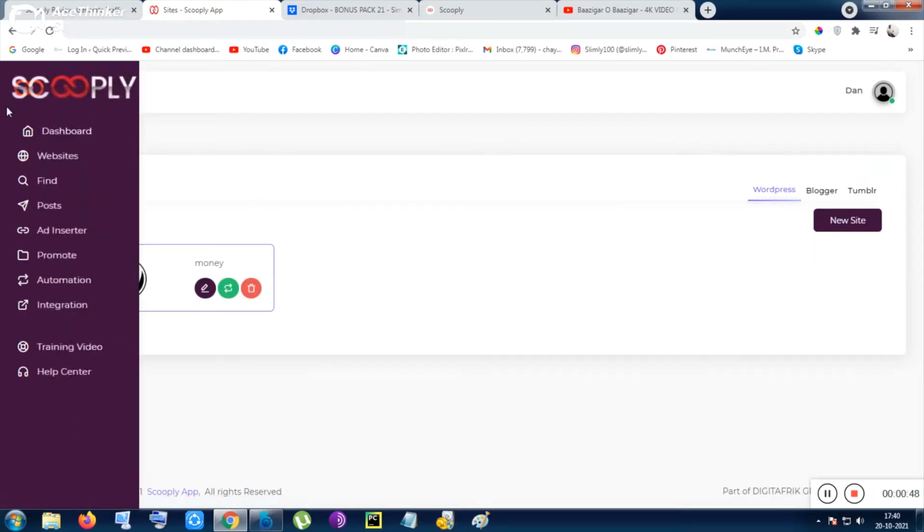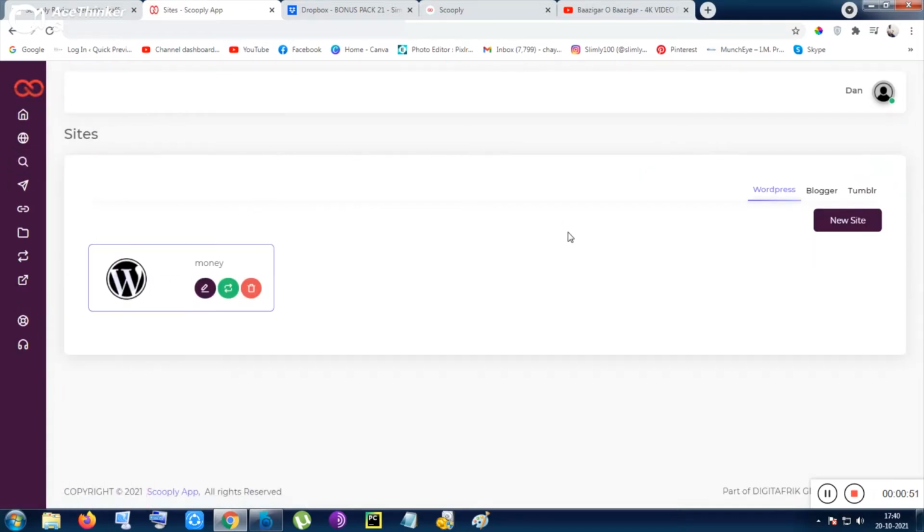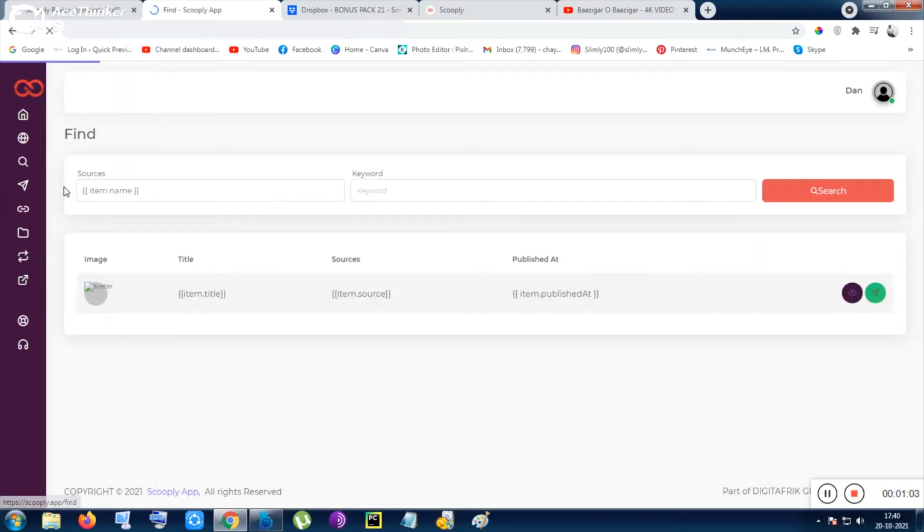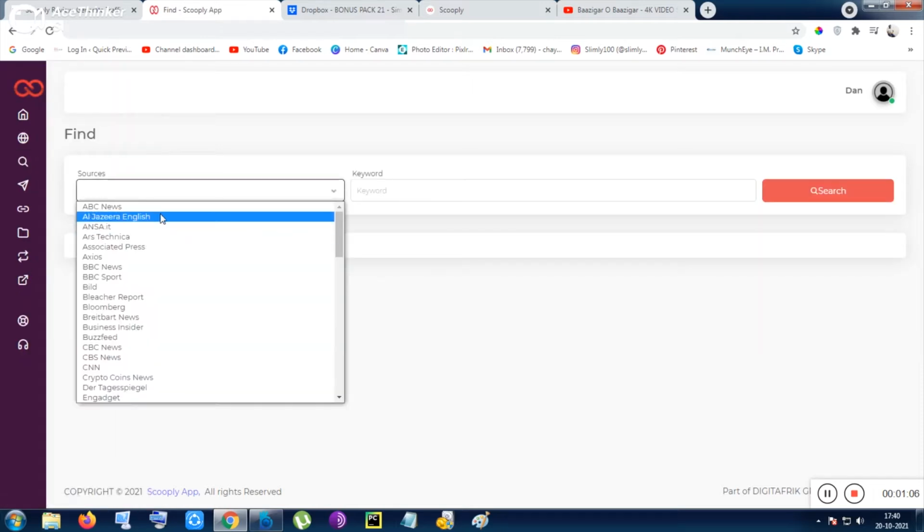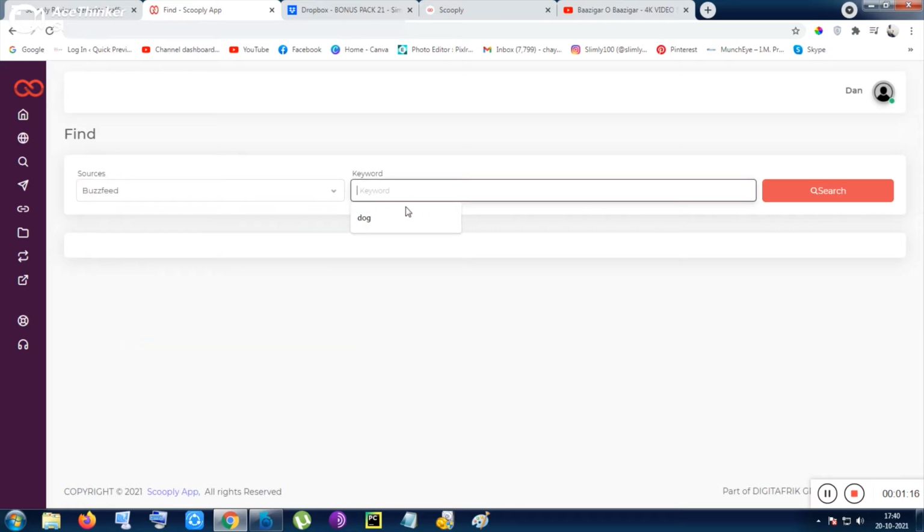This was the dashboard, and after that you need to integrate your websites like WordPress, Blogger and Tumblr. You can integrate three of the websites. Next thing is finding stuff. You can find from ABC News, from ANSA, from BBC Sports, from Bloomberg, from BuzzFeed, anything you want. Let me choose BuzzFeed here, and dog was previously searched. So let me just search here about shops. COVID is happening now. Let me search for shops.